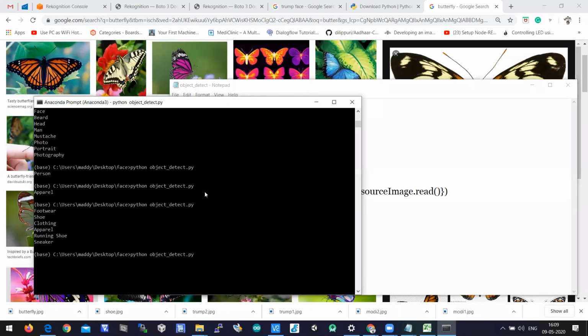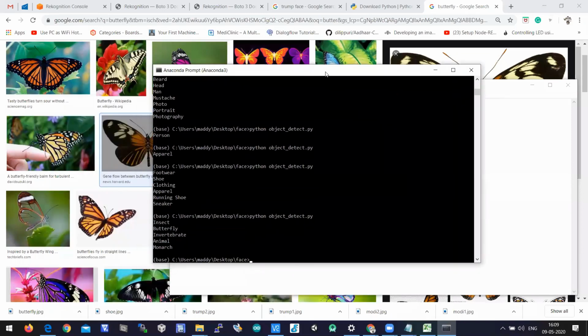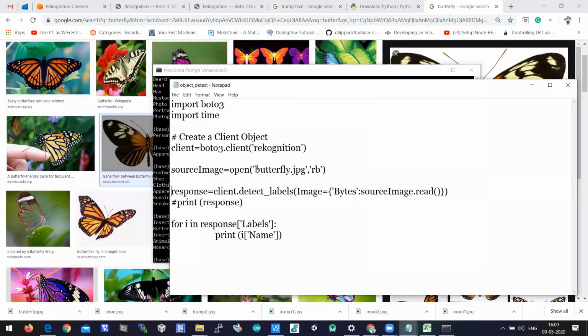By using this API, we are passing the butterfly image. You can see insect, butterfly, invertebrate, animal, monarch, and more. So it is trying to identify what can be the object in the image target, which is passed as an argument here for the detect_labels.